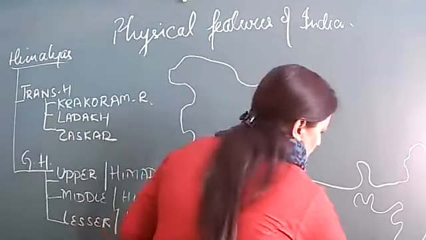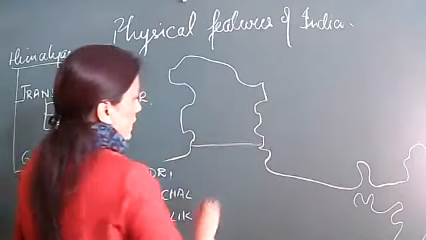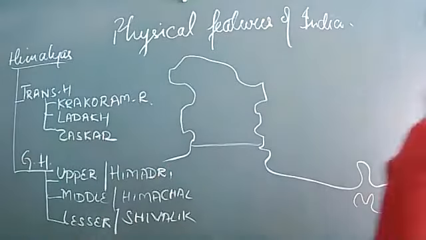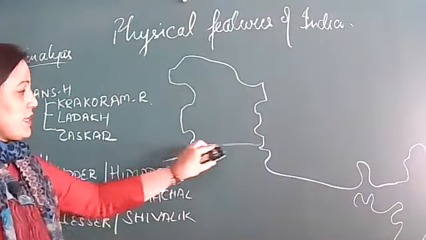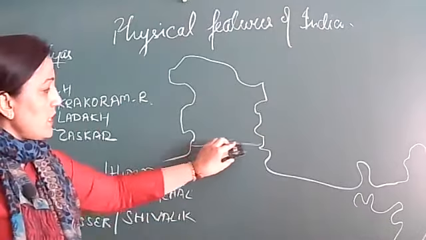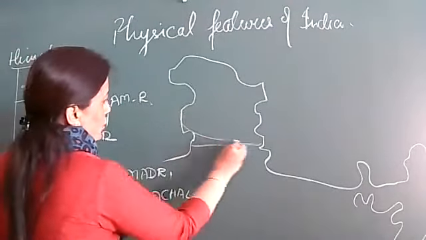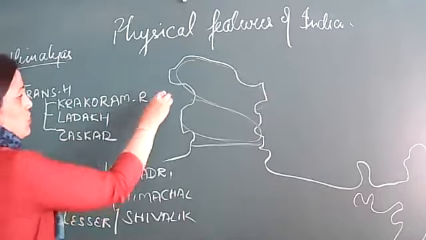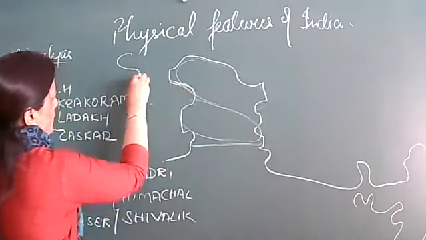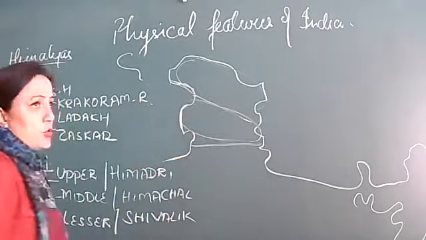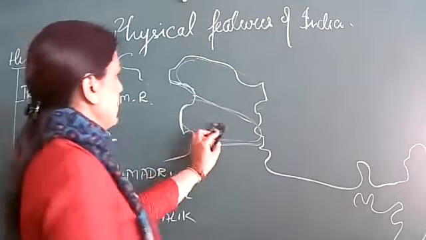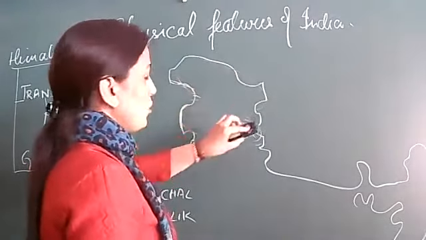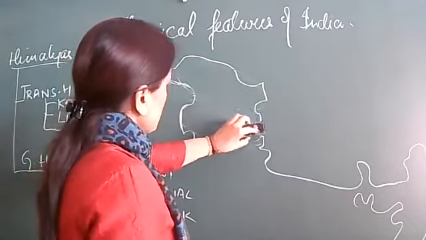So you can see this is the neck of India. This portion is known as the neck of India. And we will divide this portion into two parts. Look at the map very carefully. You don't have to make this line. This is just to make you understand. This is one portion, and this is another portion. This portion, this side, the curve here, plus this side, is the second portion. So first of all, I'll make features in the first portion only, that is the topmost part of Himalayas.